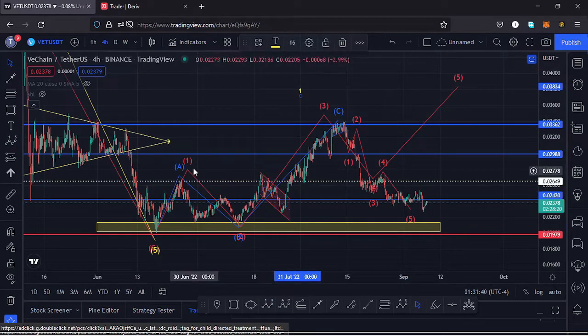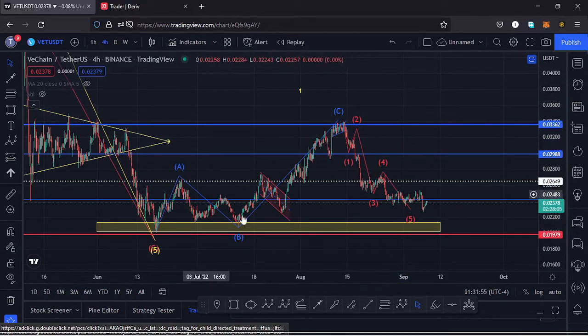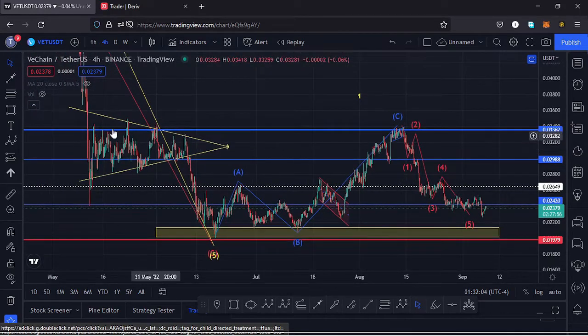But that movement got invalidated the moment our wave 4 over here retraced into the high of the first wave, and that went against the guidelines of the Elliot waves. And having done so, I had to remove this Elliot wave structure from my charts and view this movement to the upside as something else. And the only way we can view this upward movement is just a massive ABC correction that was correcting this impulsive movement to the lower side that gave us a low at around the $0.02 mark.